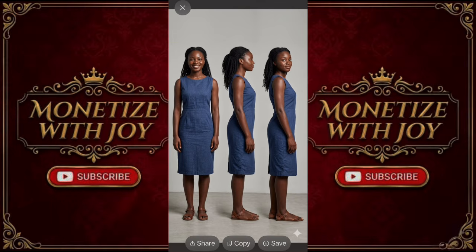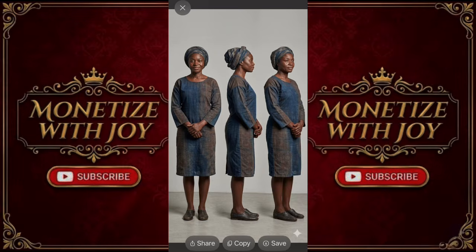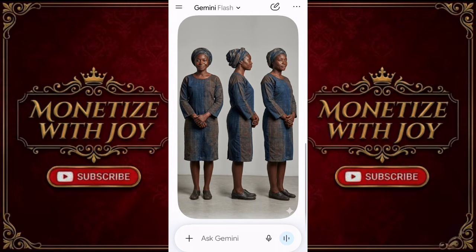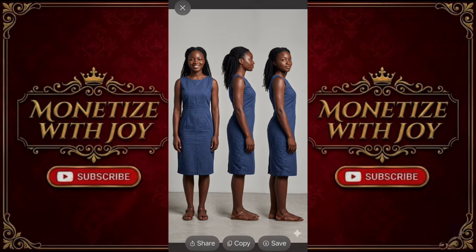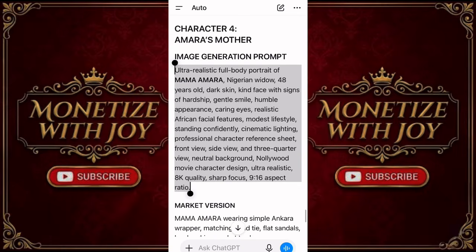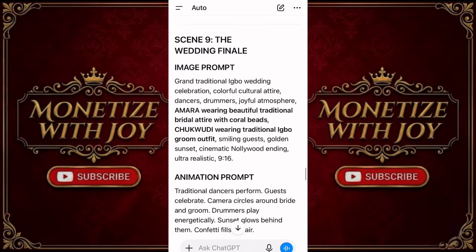Now look at the girl. This is Amara. So look at the mother's image as well. So yeah, we have the two of them ready now. We can just go on and download, click on save, right? And click on save again. So yes, now that we have both of them ready, we can just go on, scroll back to scene one.